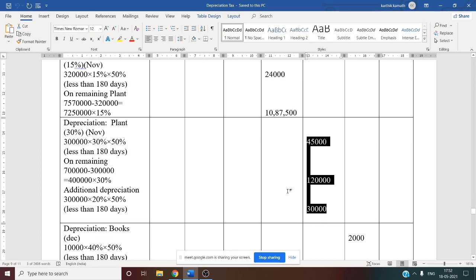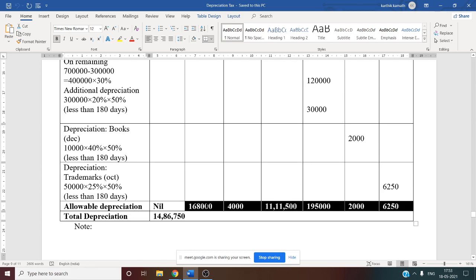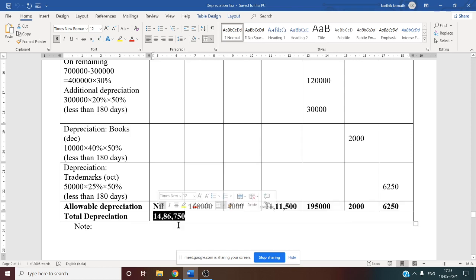Sixth column is the book. Book depreciation is 2,000. Trademark 6,250 we have written. For total depreciation, you need to add all these: 1,68,000 plus 4,000 plus 11 lakh 11,500, plus 1 lakh 95,000 plus 2,000 plus 6,250. You will get the final depreciation, 14 lakh 86,750. So this is how you are going to solve this 16 mark problem. It is a very lengthy problem, so you need to see all the information carefully.